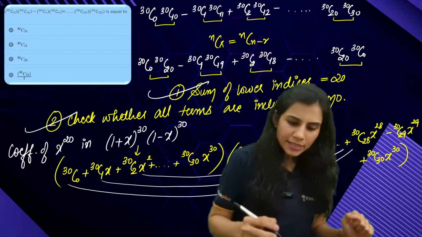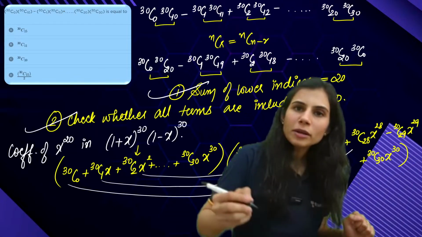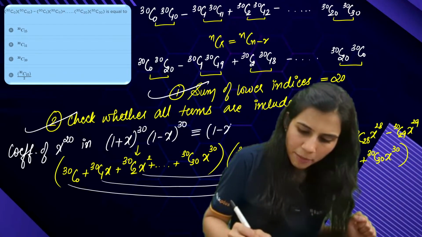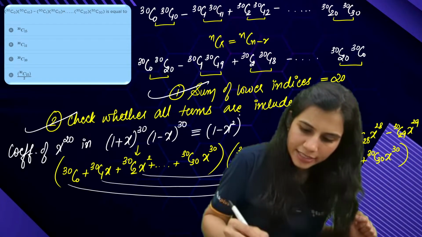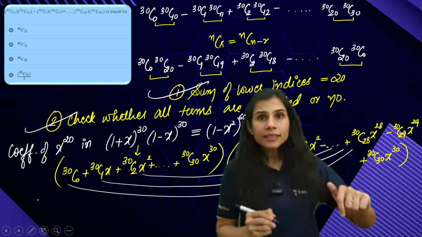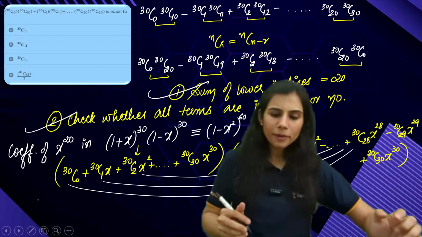Okay, now what happens? (1 plus x) to the power 30 into (1 minus x) to the power 30 gives you (1 minus x square) to the power 60. And in this expansion, what is the coefficient of x to the power 20?